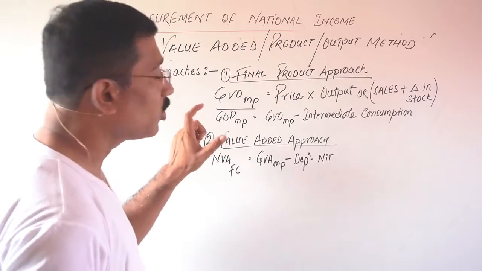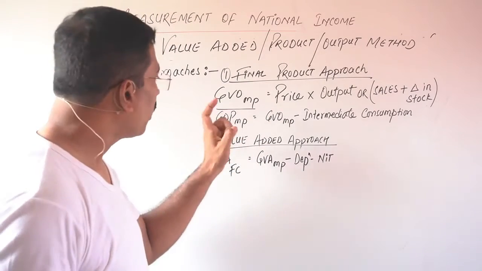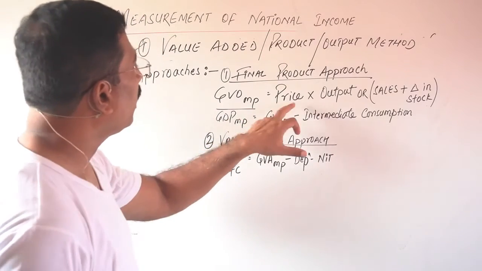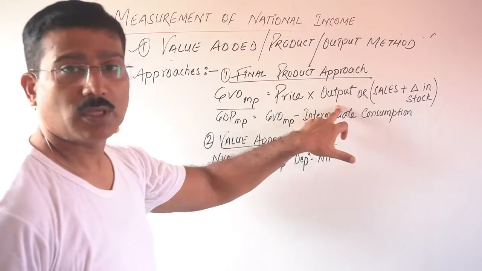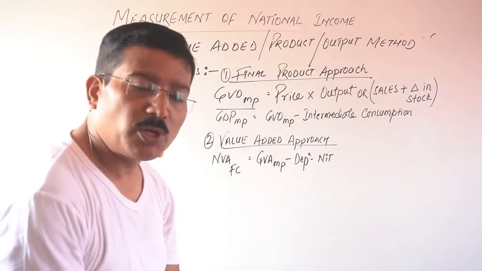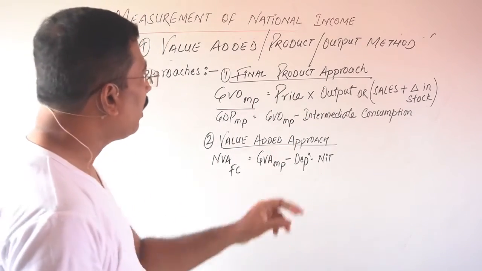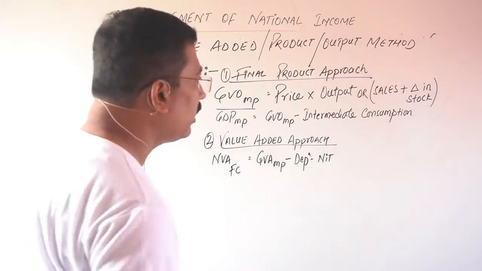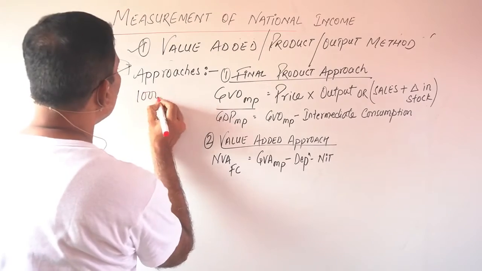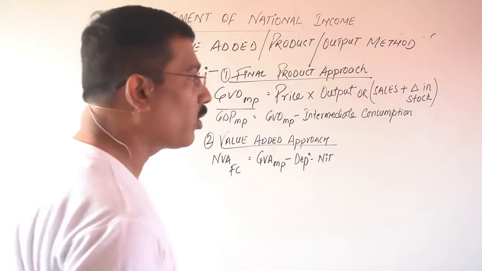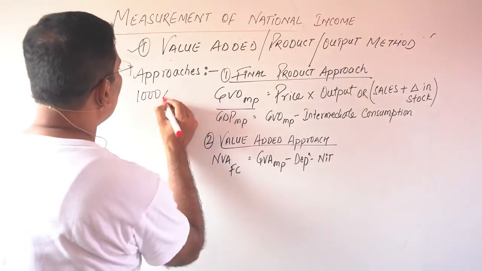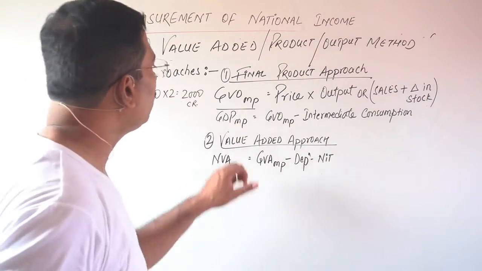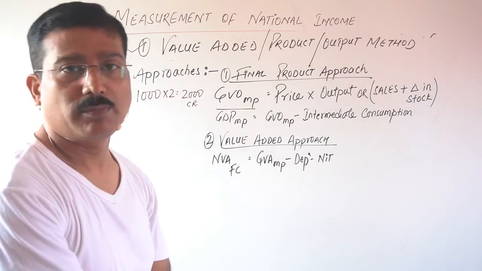GVOMP is what? Gross value output at market price. How can you calculate this? Price into output: the total output produced in an accounting year multiplied by the price. Example, if in this accounting year we have produced 1000 rockets and each rocket costs 2 crore, then it means 2000 crore is our gross value output at market price.